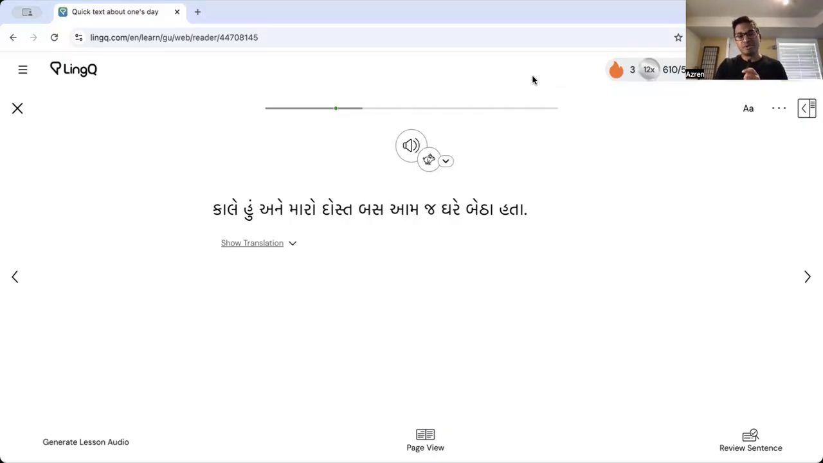I'm going to read you a really short text in Gujarati. We're going to break it down, go through some words, go through some grammar, and that's that. Here we go. So first sentence, Kale hu ane maro dost bus.